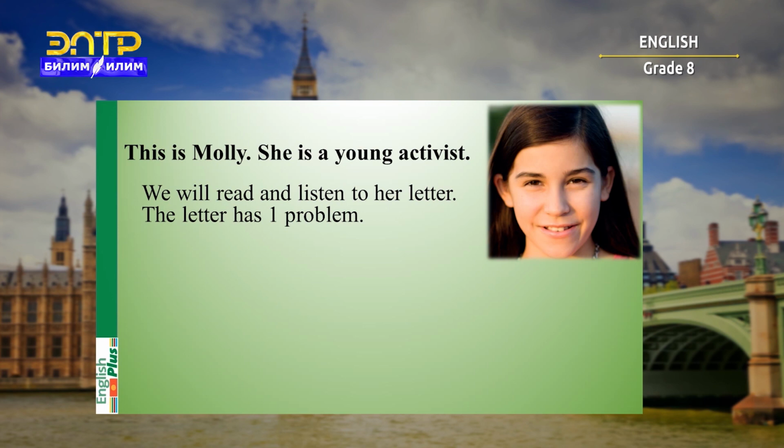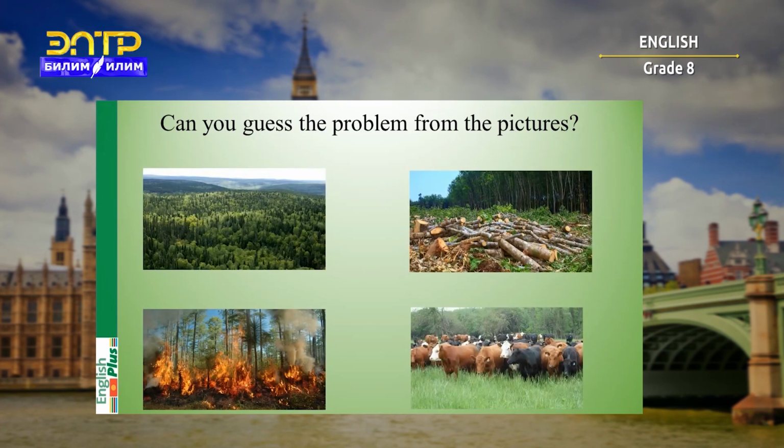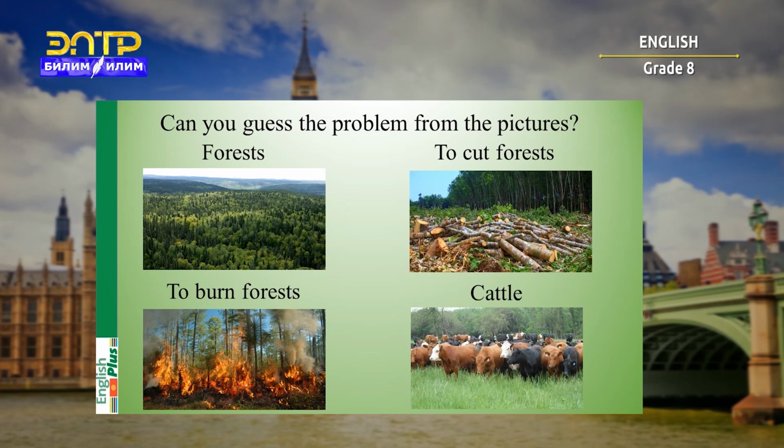But her letter has one problem. Can you guess the problem from the pictures? So, here you can see 4 pictures, and I will help you. I will name them. The first one shows us forests. The second one is the verb to cut forests. Next one, to burn forests. And the last one shows us a group of animals or cows. So the word is cattle. Can you guess the problem? You have 5 seconds to think.